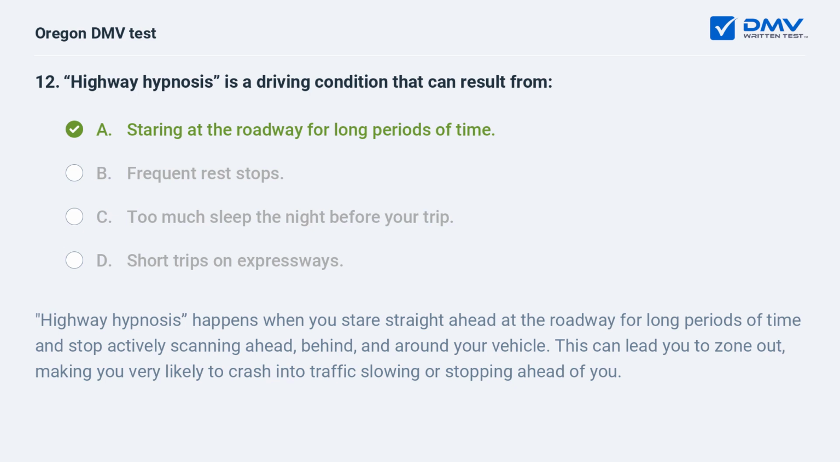Highway hypnosis happens when you stare straight ahead at the roadway for long periods of time and stop actively scanning ahead, behind, and around your vehicle. This can lead you to zone out, making you very likely to crash into traffic slowing or stopping ahead of you.